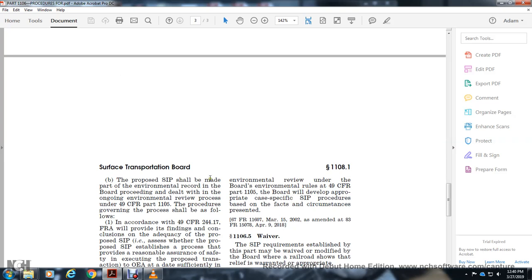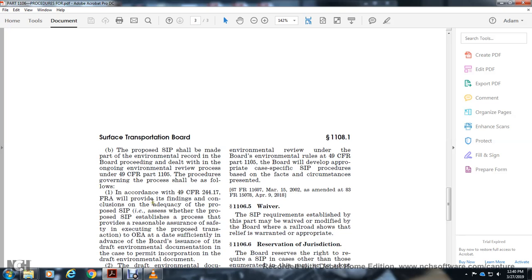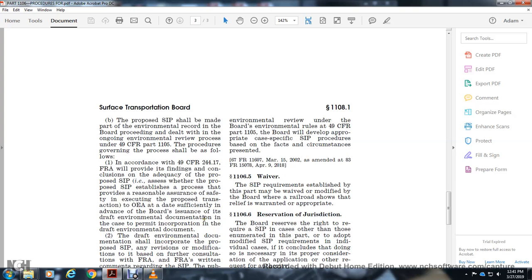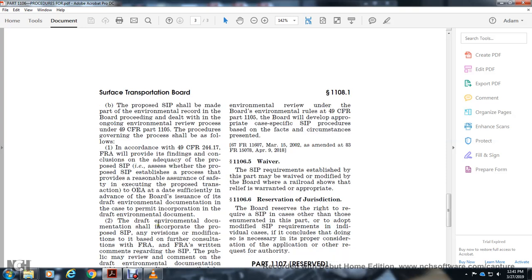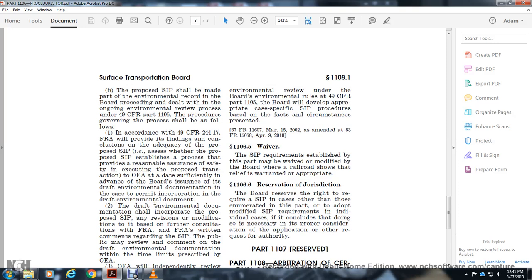The safety integration plan shall be made part of the environmental record in the Board proceeding, within the ongoing environmental review process of Title 49 CFR 1105. The procedure governing the process is as follows. According to Title 49 CFR 244.17, the FRA will provide its findings and conclusions on the accuracy of the proposed safety integration plan and whether the proposed plan provides reasonable assurance of safely executing the proposed transaction. When the Office of Environmental Analysis determines the date is sufficiently advanced for the Board's issuance of the draft environmental documentation, the draft environmental documentation shall incorporate the proposed safety integration plan, with any revisions or modifications based on further consultation with the FRA.